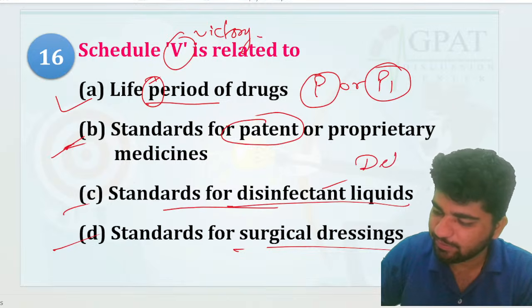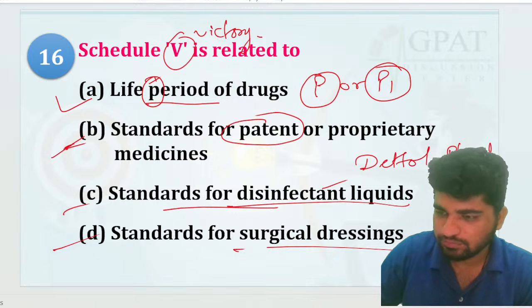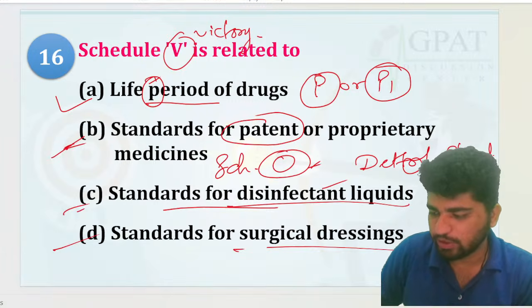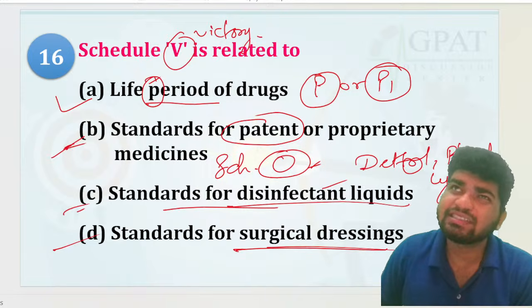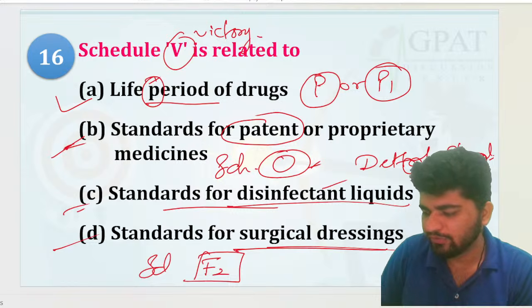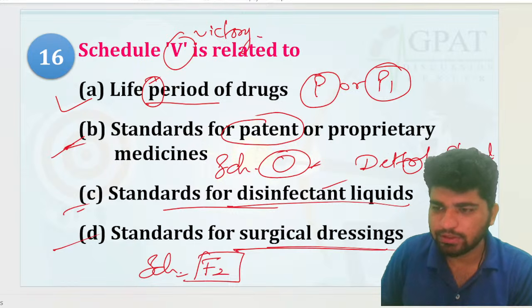Standard for disinfectant fluids. Disinfectant fluids are for example Dettol, phenol, right? Lysol, Cresol, that is your O, okay? Schedule O is going to be the correct answer for this one. And surgical dressings, schedule F2, I think so, right? Schedule F2.